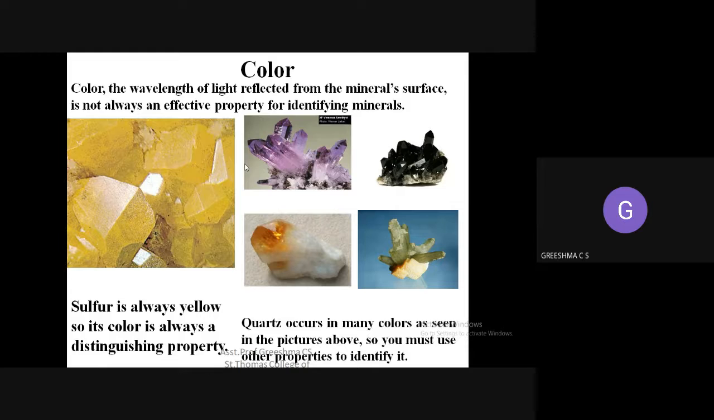So that is the wavelength. Color means basically the wavelength of the light that is reflected from the mineral surface. Some will be dark in color, some will be light in color, some will be medium color. All these are because of the wavelength that is reflected from the mineral surface. It is not taken as an effective property for identifying a mineral because the color may vary depending upon the chemical composition.